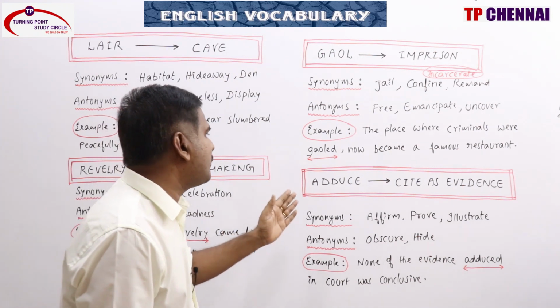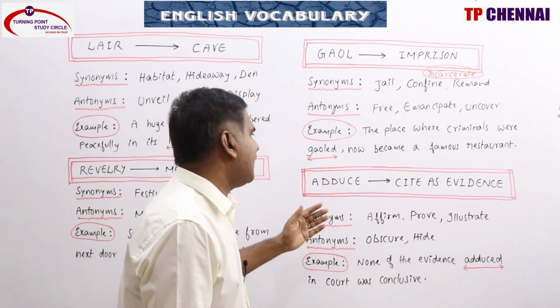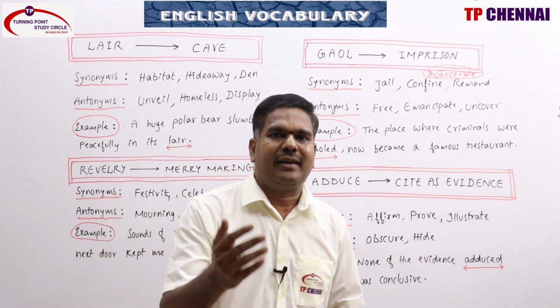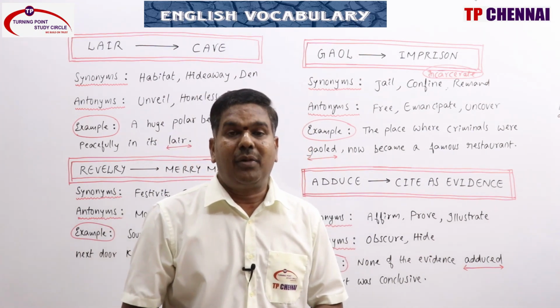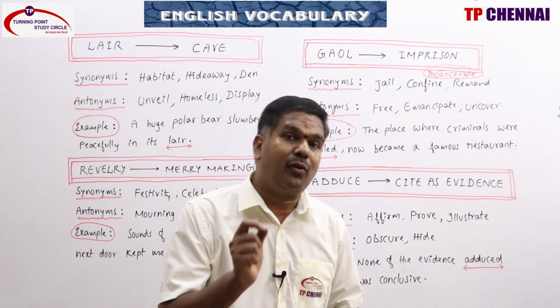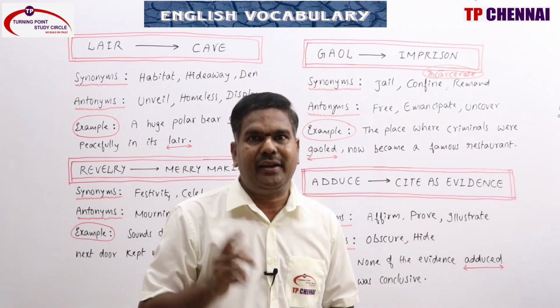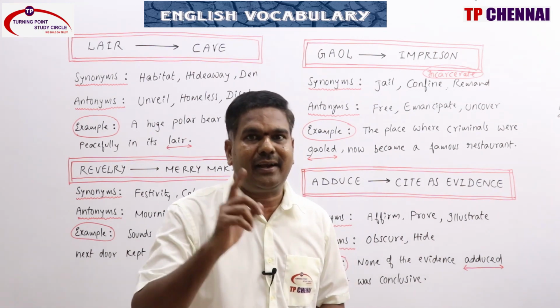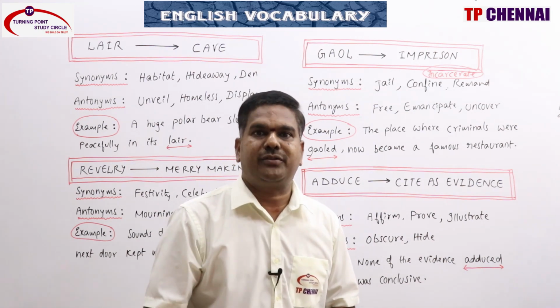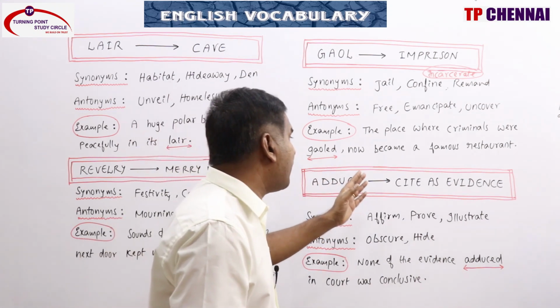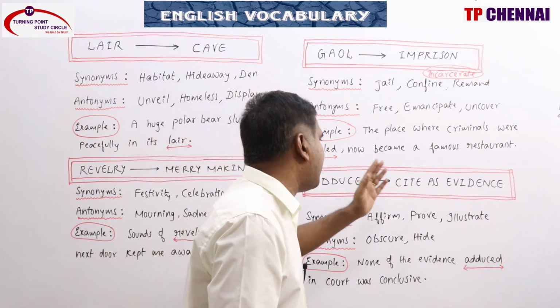Next one, adduce: cite as evidence. Suppose you did something, or you beat your sister or brother, but you are giving reasons why you have done it. You are citing examples: this is what he did to me, and in response I did that. That is what we call adduce, to give reasons why you think something is true.